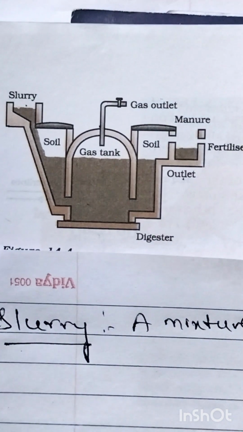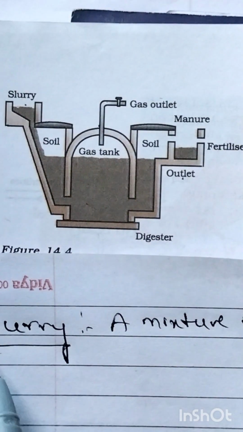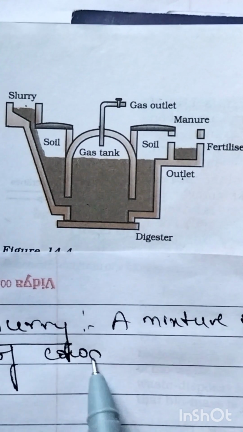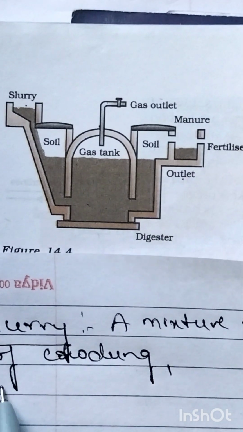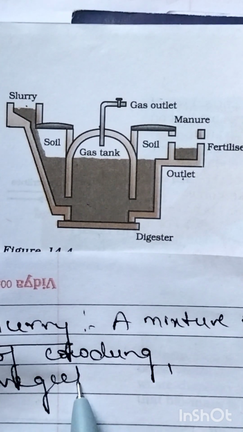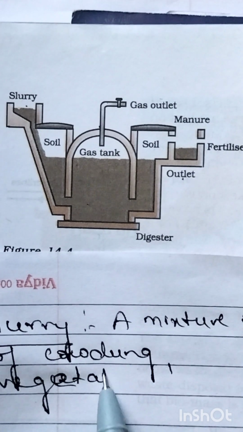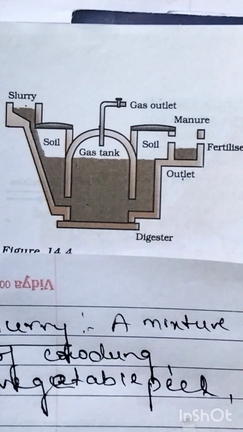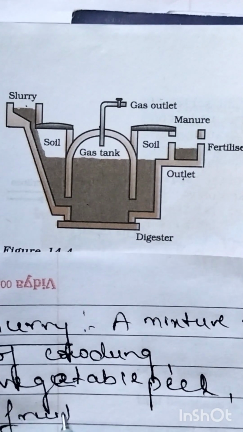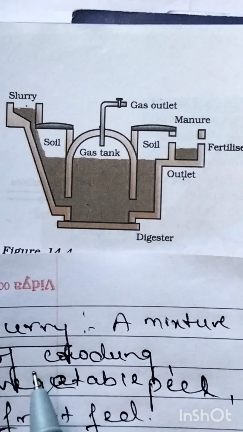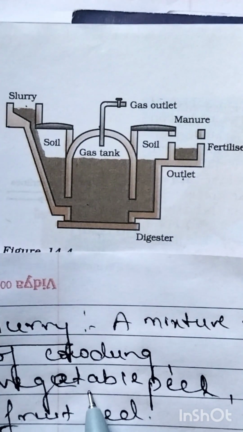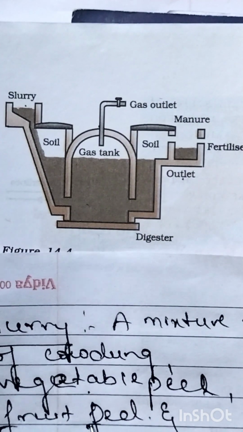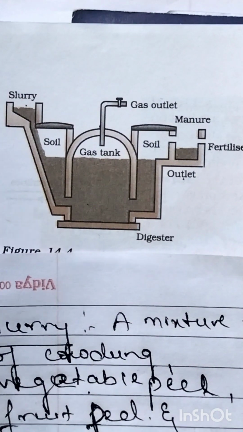Slurry is a mixture of cow dung, vegetable peel, fruit peel, and water.